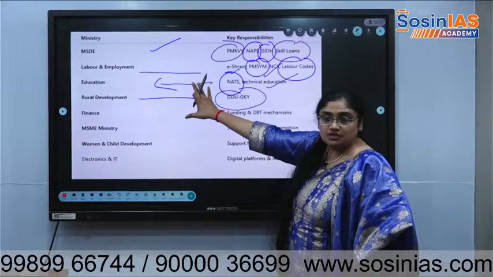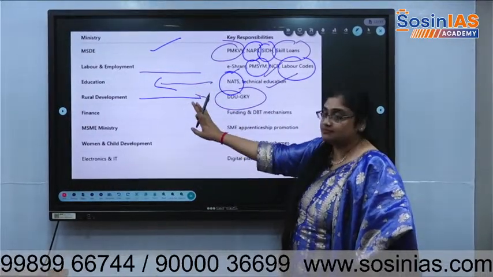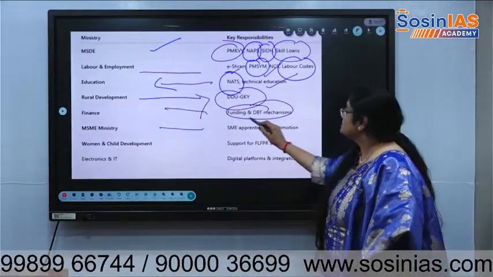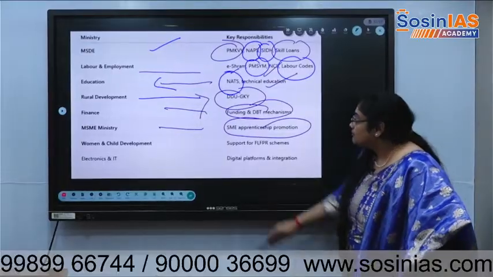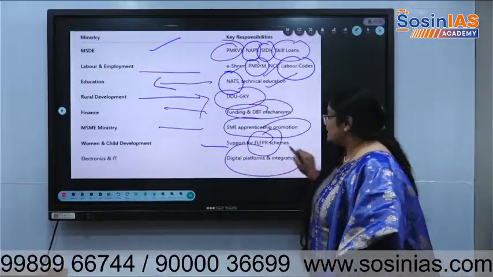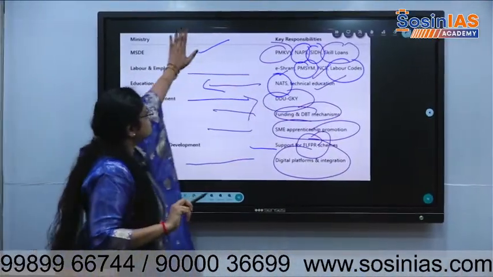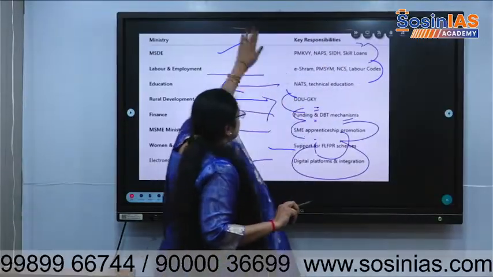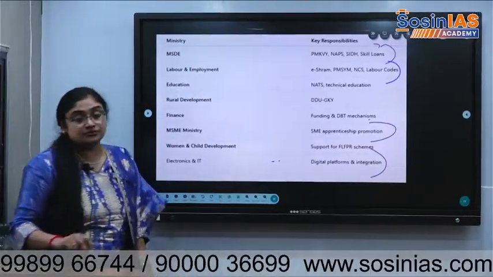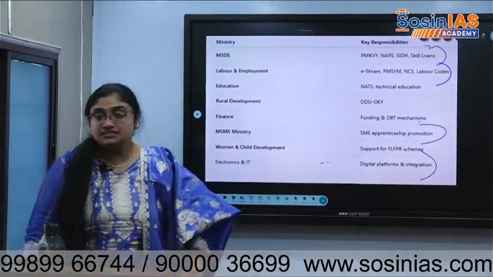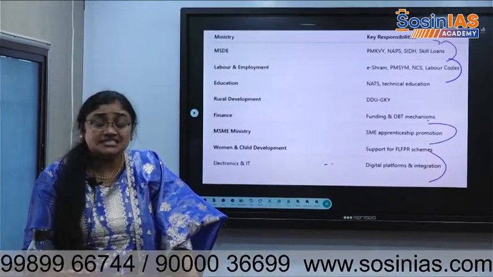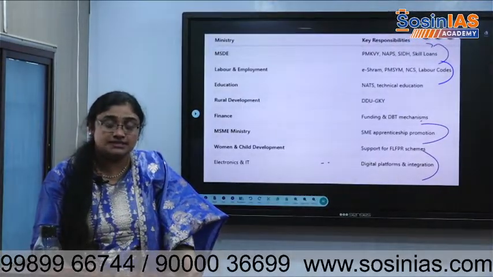You can get confused among these ministries, but different ministries are implementing them. Finance is about funding. MSMEs have SME apprenticeship promotion, and Women and Child Development has schemes for female labour force participation. So digital platforms and integration are handled by different ministries. But basically, write the above 4. You might get confused about the above 4. First write them and we will discuss each scheme one by one. And remember those. SIDH means Skill India Digital Hub.